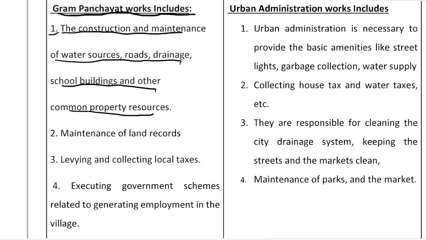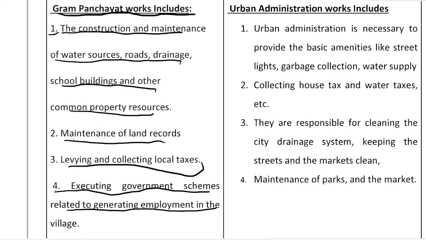Now the second point is maintenance of land records, as in who owns this piece of land, who owns that much land, etc. Next, levying and collecting local taxes. So basically it is collecting taxes from the villagers. Next, executing government schemes related to generating employment in the village.